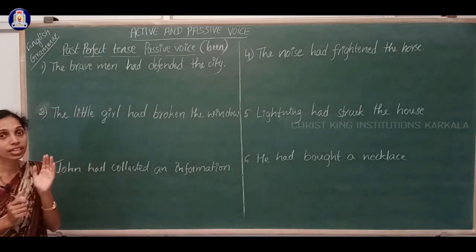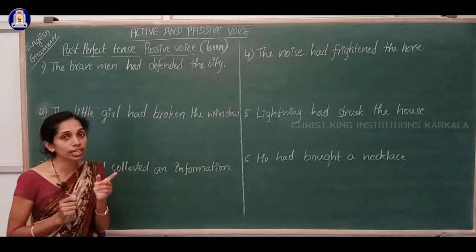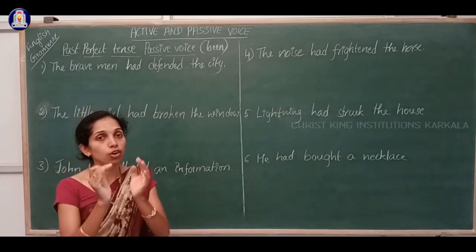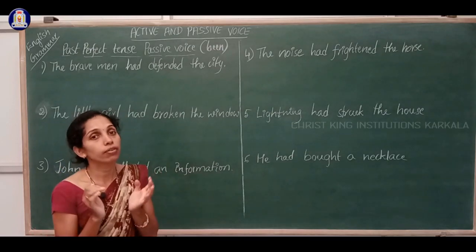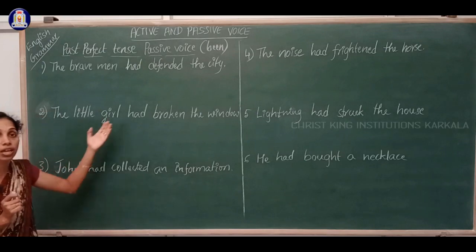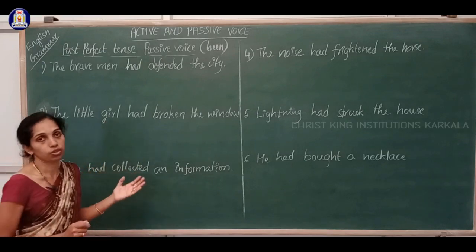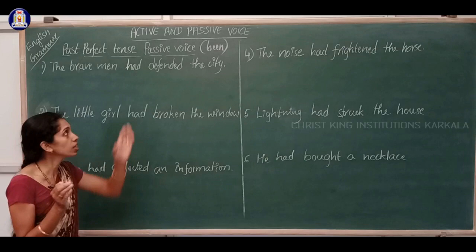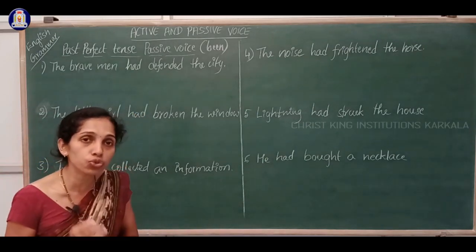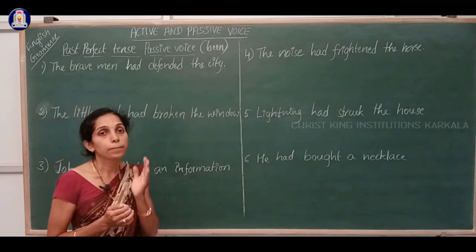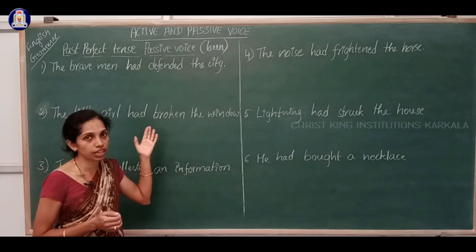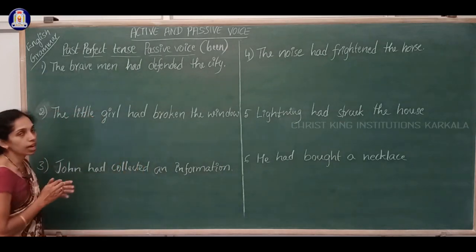Dear students, remember in present perfect tense what did we use in the passive voice as the new word? We have used been, right. The same been we are using in past perfect tense too. In present continuous tense what did we use? We had used being, right, and here we are using been in perfect tense. Okay, let me write the answer for this.